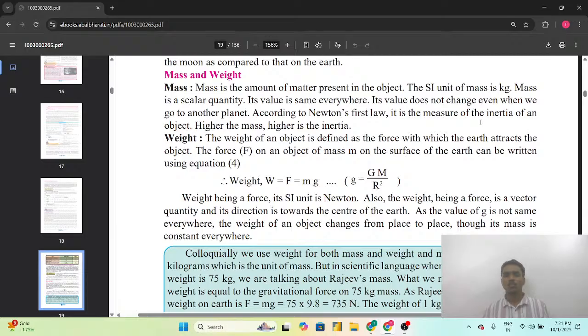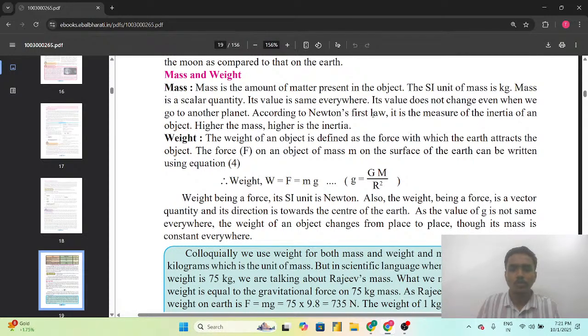Inertia of rest, inertia of motion, directional inertia. Inertia of rest is the inertia that an object stays in the state of rest only, and inertia of motion, an object continues to stay in the state of motion only, and directional inertia is the inertia which occurs due to the applied force. So we have to think about it also.